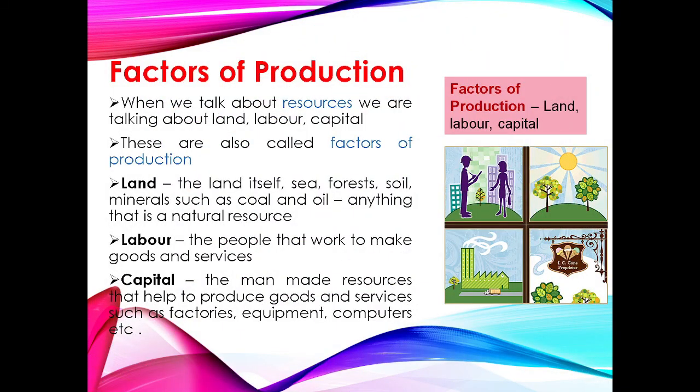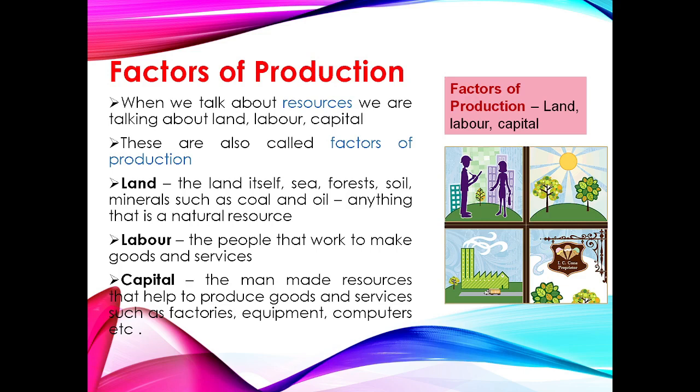Now the next point is the factors of production. There are three factors of production: land, labor and capital. These factors of production are called the resources. When we talk about the resources, we are talking about the land, labor and capital. These are also known as the factors of production.